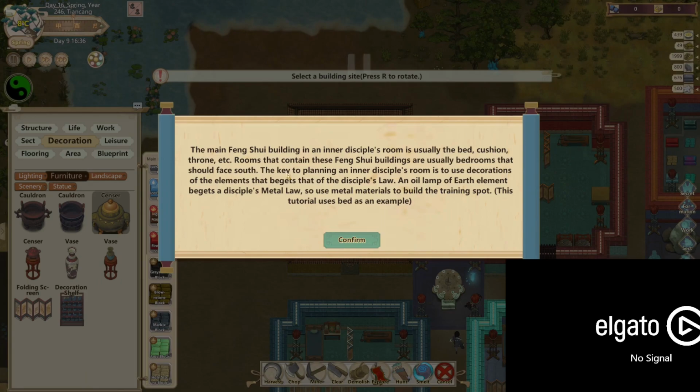The key to planning an inner disciple's room is to use decorations of elements that beget that of the disciple's law. Oil lamp of earth element begets a disciple's metal law, so use metal materials to build the training spot.